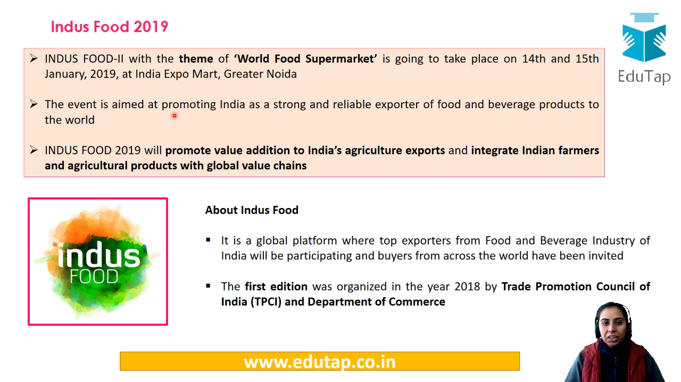The event is aimed at promoting India as an exporter of food and beverage products. So F and B you have to keep in mind. Though its name is Indus Food, Indus is related to India, but it is aimed at the promotion of food and beverage both. Indus Food will promote value addition to India's agriculture exports and integrate the farmers also there.